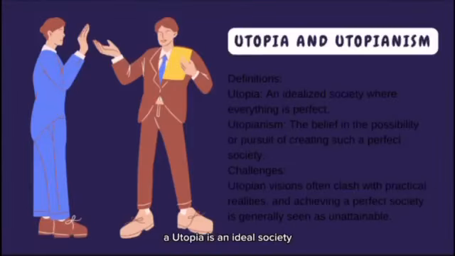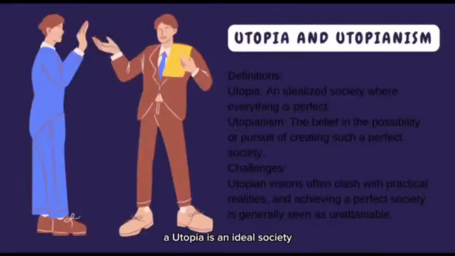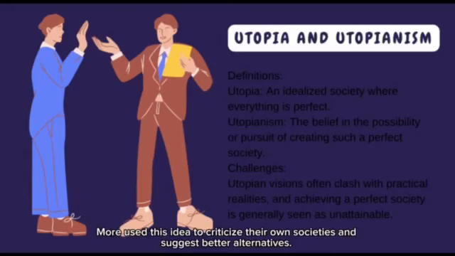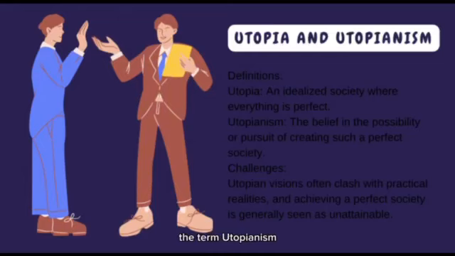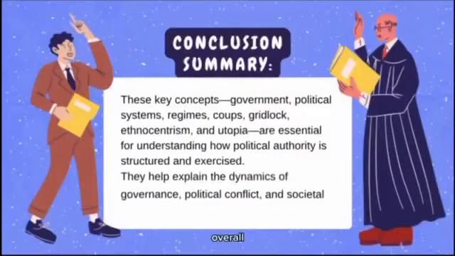Now let's talk about utopia. A utopia is an ideal society where everything is perfect. Imagine a place where there is no poverty, no violence, and no oppression. Utopian thinkers like Plato and Thomas More used this idea to criticize their own societies and suggest better alternatives. However, the term utopianism is sometimes used in a negative way. People may call it deluded or fanciful thinking, meaning it's an impossible dream.